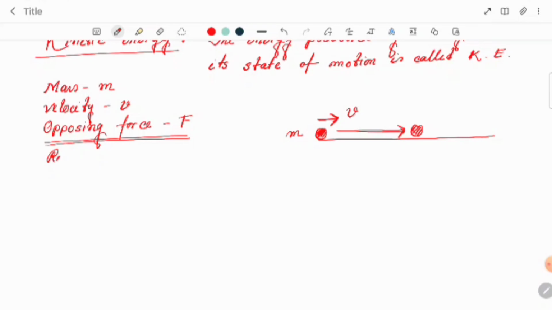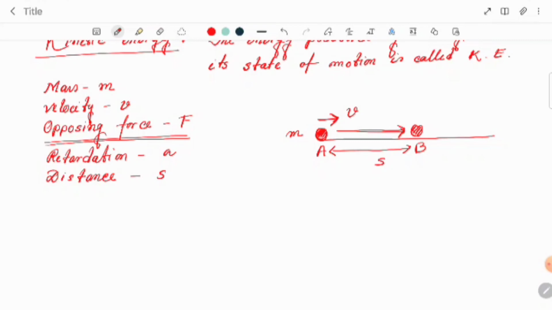Suppose the uniform retardation is A. When the body starts moving from position A and comes to rest at B, suppose the distance covered by the body is S.